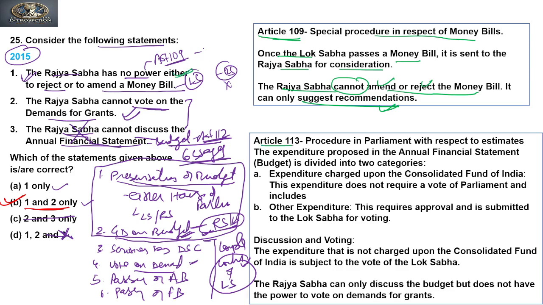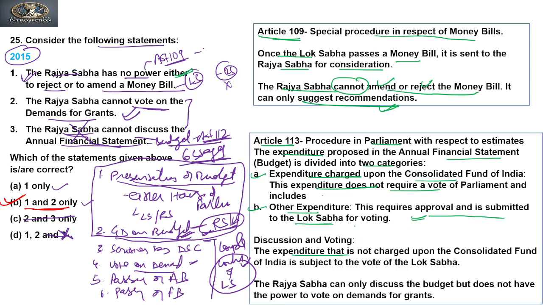Now according to Article 113, the procedure in Parliament with respect to estimates, that is expenditure proposed in the annual financial statement or budget, has two categories. The first is expenditure charged upon the Consolidated Fund of India. This expenditure does not require a vote of Parliament. The other expenditure requires approval and is submitted to the Lok Sabha for discussion and voting.